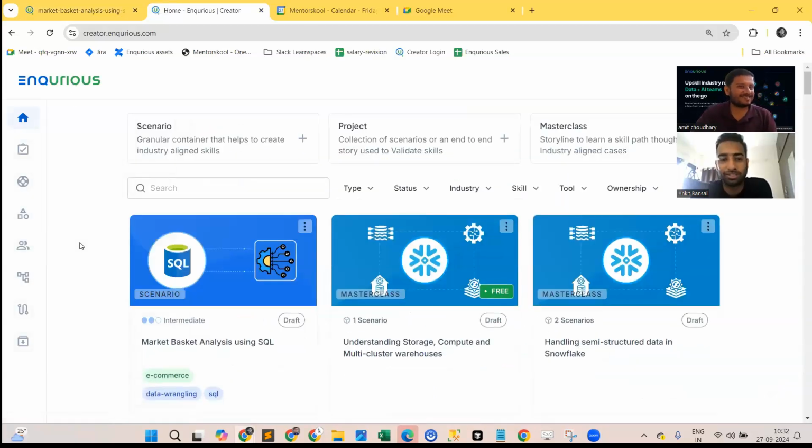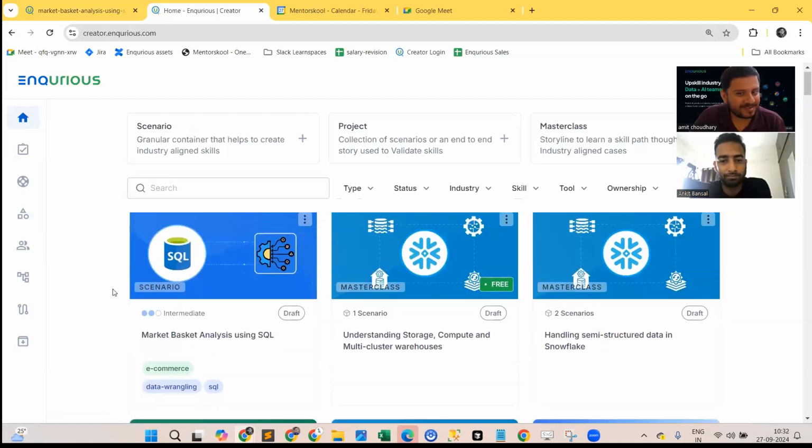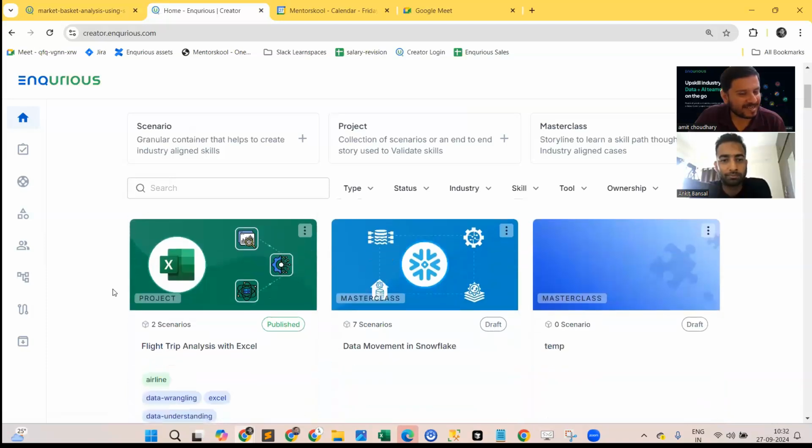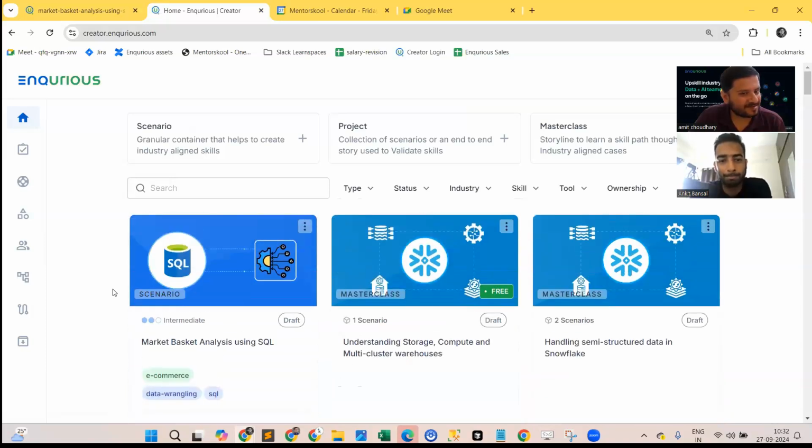Very nice. So this is what the portal currently looks like, and there have been tons of scenarios and content which are kept, and we have also created a platform called Incubator. It is for a creator like you, right? Here we are trying to build a lot of interfaces through which people can live a learning journey.